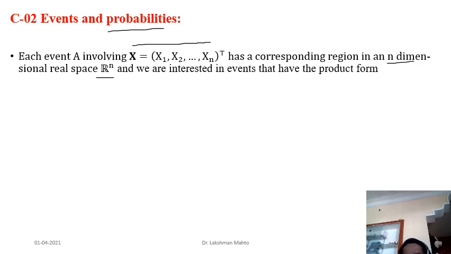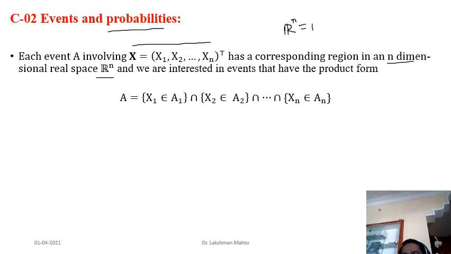We are interested in events that have some product form. Rn itself is the Cartesian product of R taken n times.